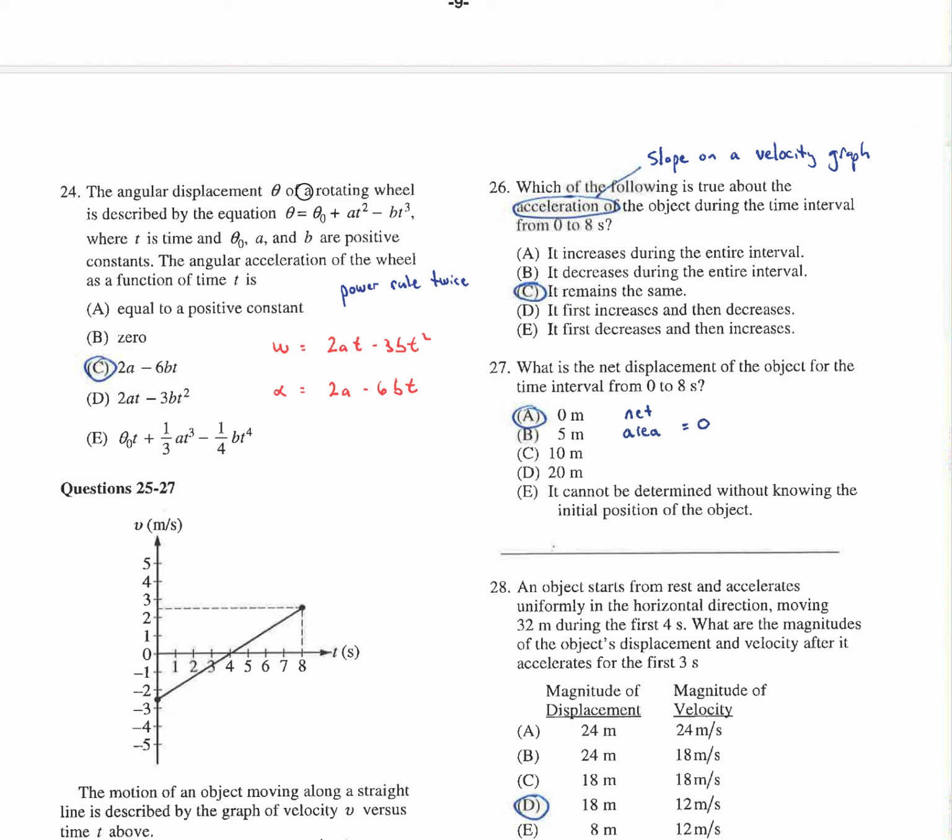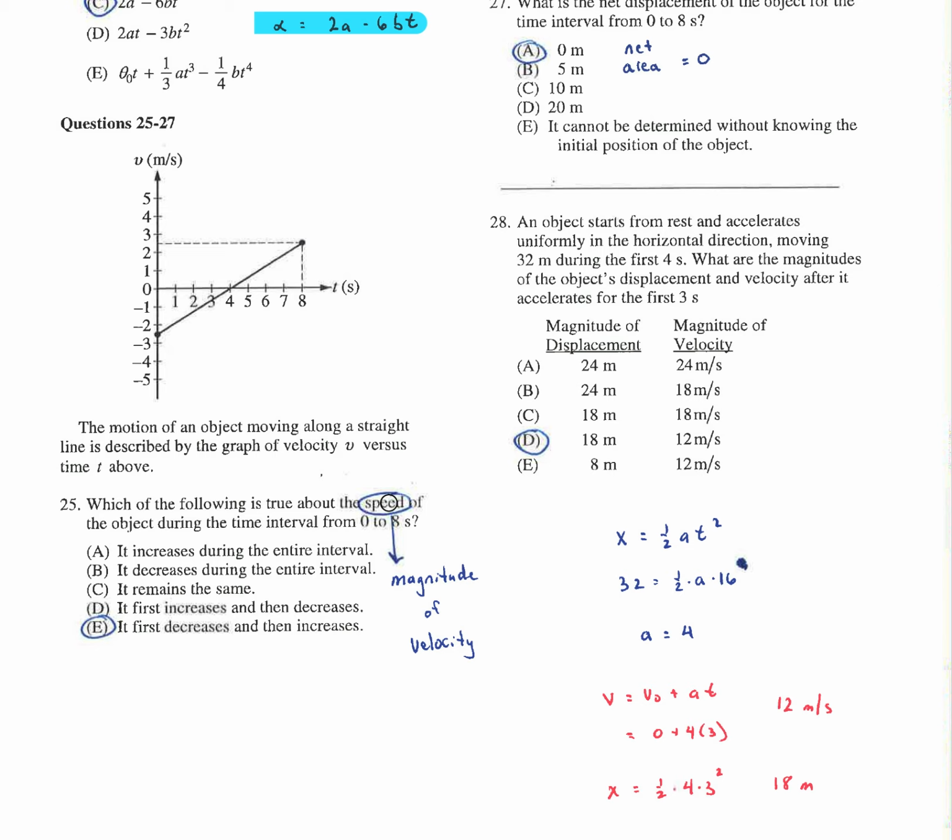This is just power rule. Again, this is the definition. They're giving you an equation with theta, and they want stuff about angular acceleration, which is alpha. So just take a derivative of theta and get omega, and then take a derivative of omega and get alpha, and then you can just answer the question. All right, it's just power rule.